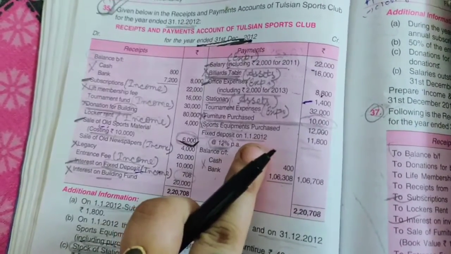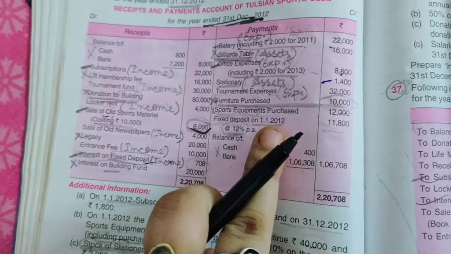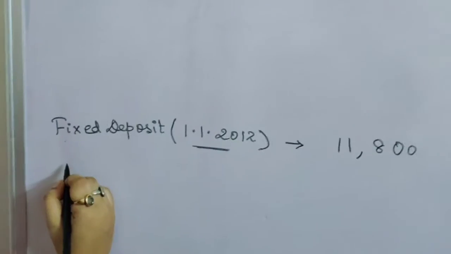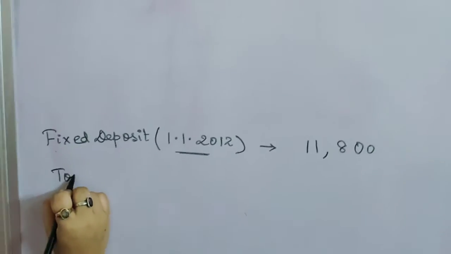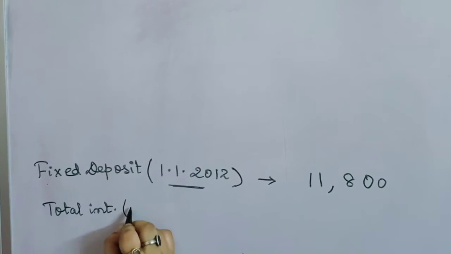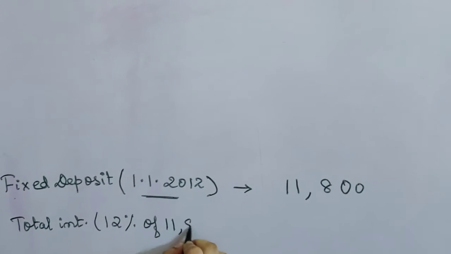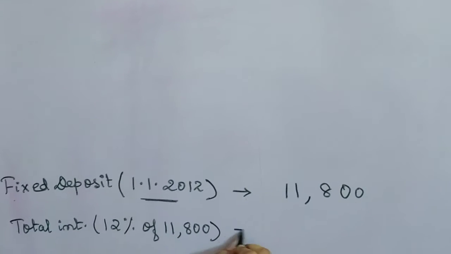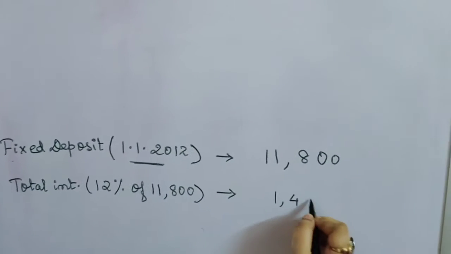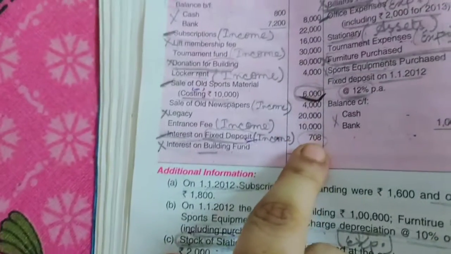And since you have made the fixed deposit on 1/1/2012, that means you will get interest for one entire year. That means our total interest on fixed deposit will be 12% of 11,800, and 12% of 11,800 will be 1,416.